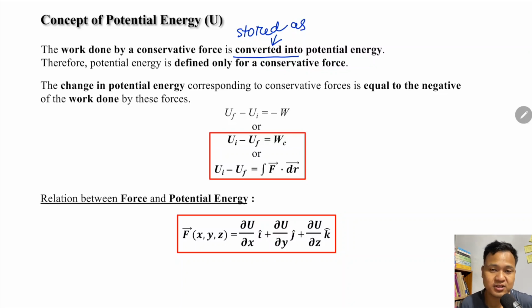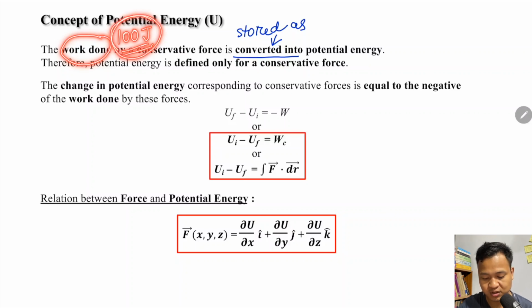Like in thermodynamics, the first law says energy can neither be created nor destroyed. So when you do some work, there is some energy. So some work is done here. Okay, suppose let's say 100 joules. This amount of work you do does not vanish.